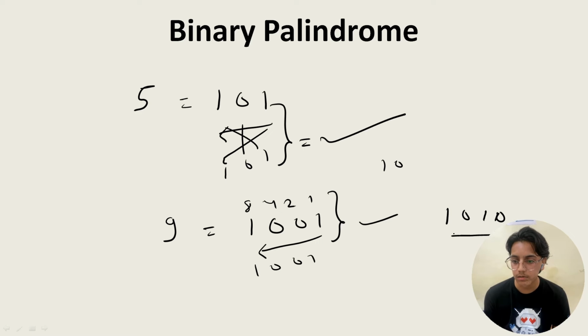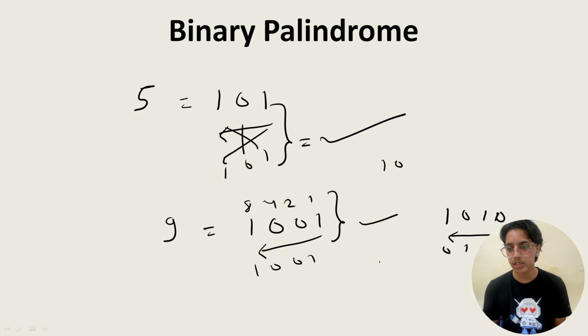So if we reverse it, it will be 0, 1, 0, 1. So are they equal? No, they are not equal. So this is not a binary palindrome. The concept of binary plus palindrome is combined to get binary palindrome. So we have to convert a number into binary and then check if it's a palindrome or not. That number is called a binary palindrome. So that could be asked.